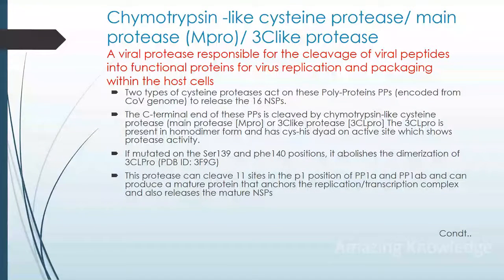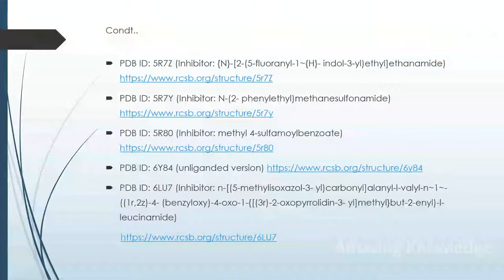MPRO, the main protease. It is a viral protease responsible for the cleavage of viral peptides into functional proteins for viral replication and packaging within the host cell. Two types of cysteine protease act on these polyproteins to release the 16 non-structural proteins. If mutated at the SER139 and PHE140 positions, it abolishes the dimerization of 3CL-PRO, as in PDB ID 3F9G. Several crystal structures are available in the Protein Data Bank.